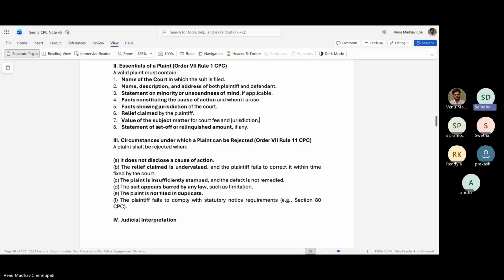If statutory notice requirements are to be complied with, and the plaintiff fails to comply with these statutory notice requirements as per Section 80 of CPC, then also it will be rejected. Next, judicial interpretation.